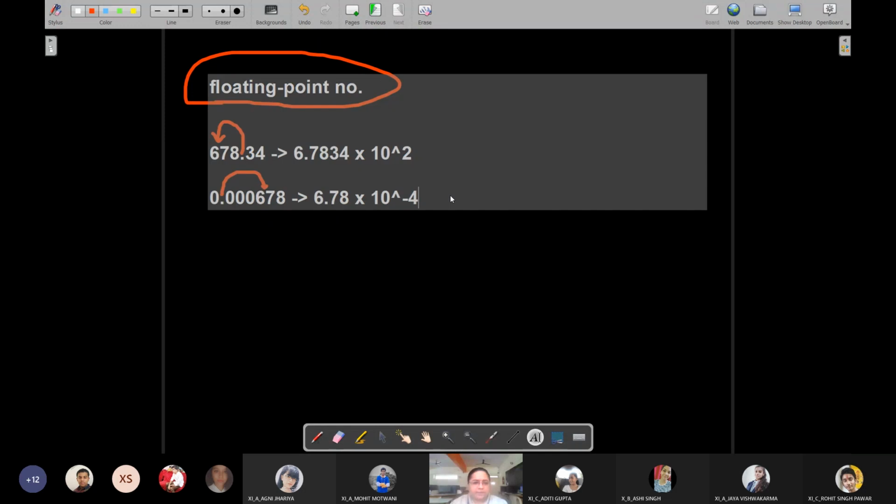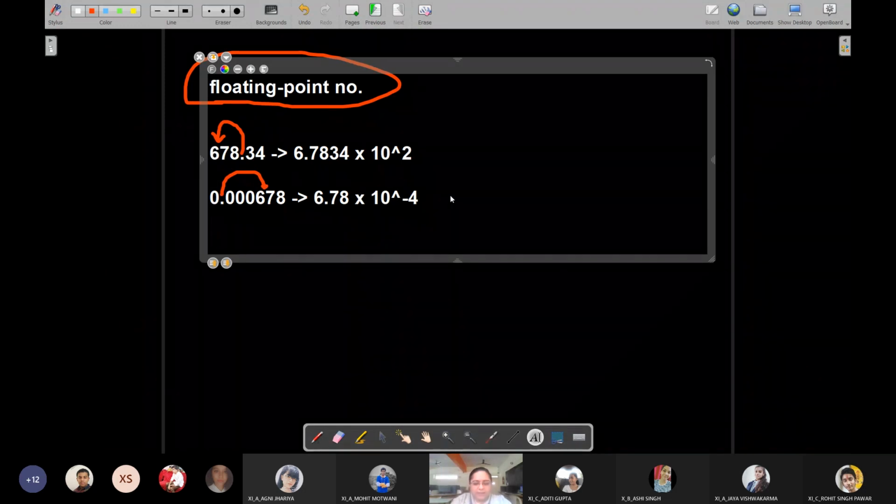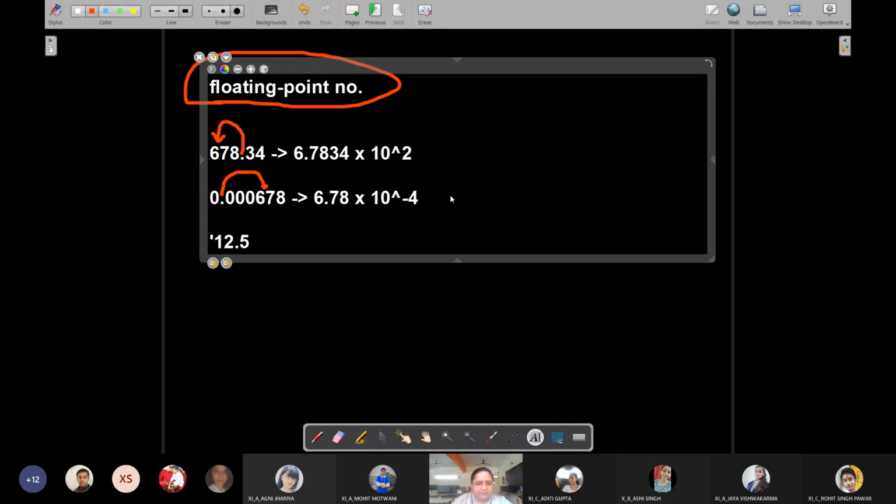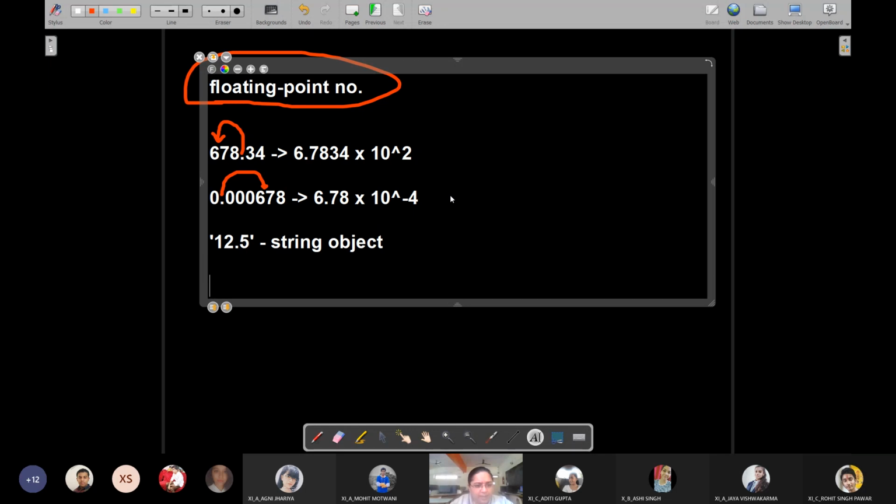And for handling such numbers, like if I have a string 12.5 using the input function, when I use the input function, it accepts the value and stores it as a string object. I need to convert this into a numeric object. If I use integer, the integer function will remove this 0.5. It will only accept 12. So that is why I have to use a built-in function float, which will convert this into the numeric 12.5. Understood, Rohit?